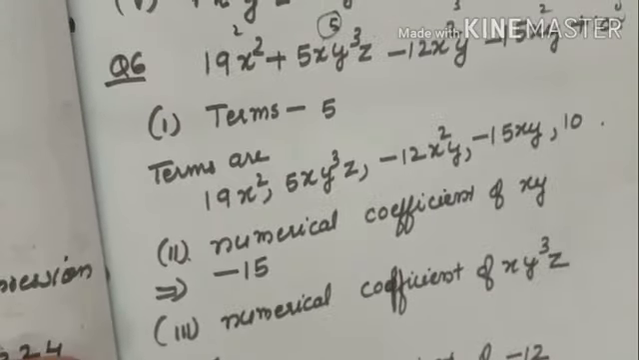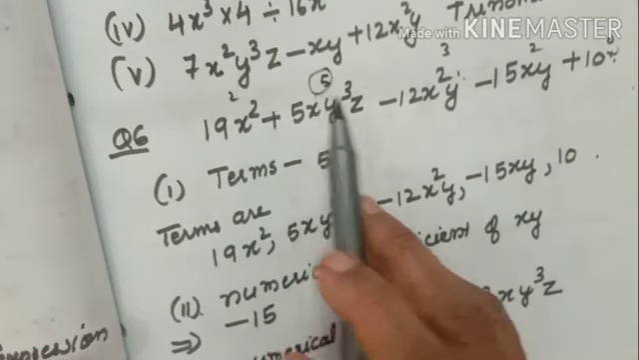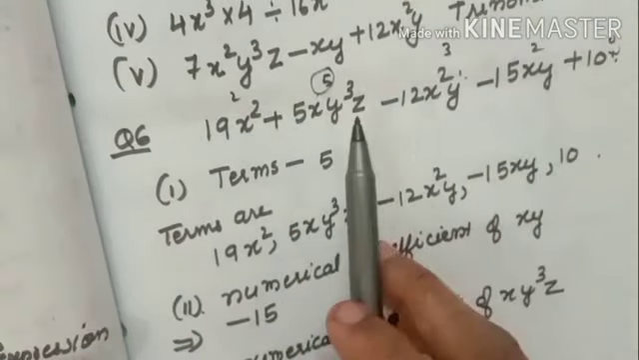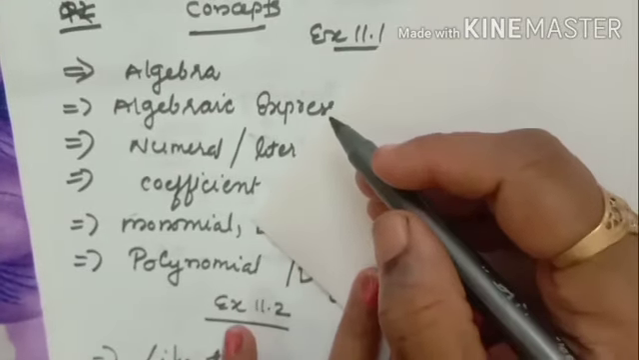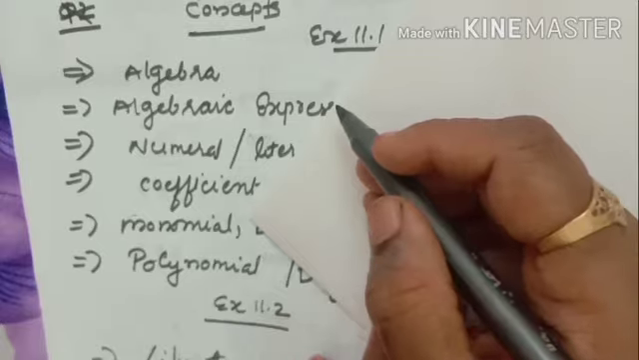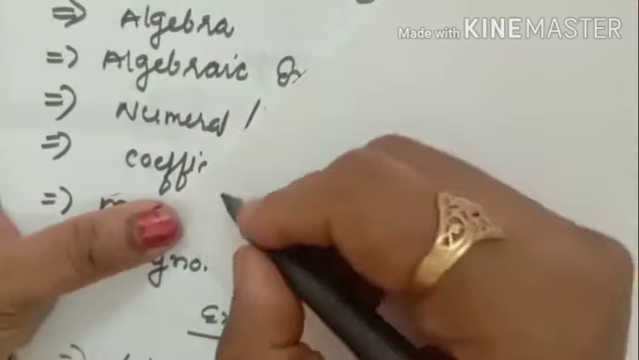Clear, children? Whichever term has the higher degree, that degree is the degree of the whole polynomial. Before starting exercise 11.2, there are two concepts. What are the two concepts? Like terms.